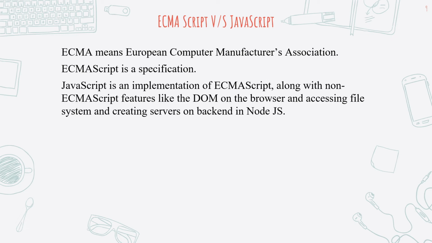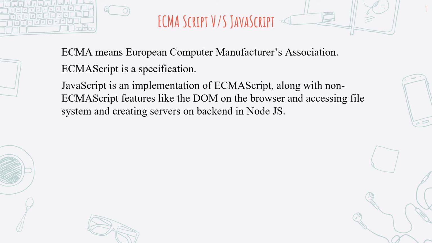Now you may ask, why don't browsers directly implement these things? See, that is related to the past. When there was no standard specification for JavaScript before ECMAScript, every browser was implementing JavaScript in its own way. Now this was a problem. You might ask me, what is the problem?